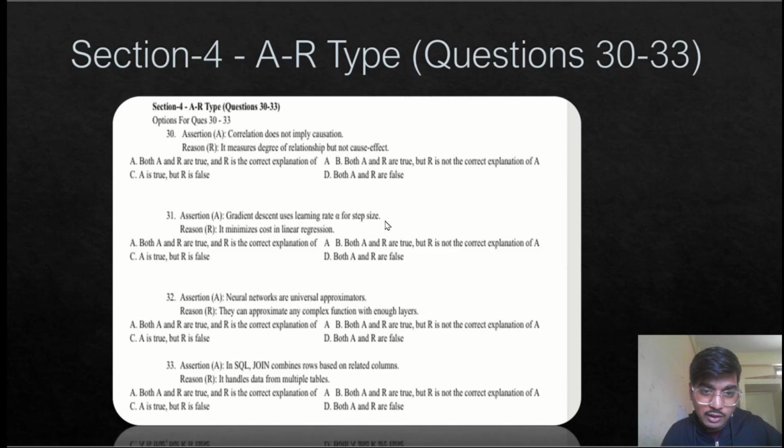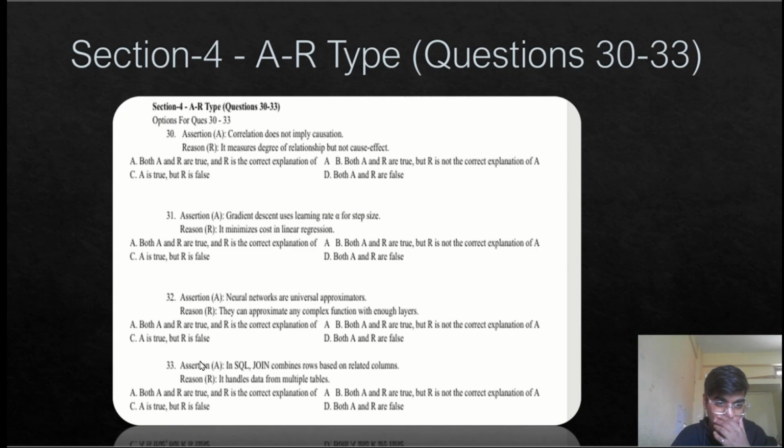Question number 31: gradient descent uses learning rate alpha for step size. Yes, it is true. Reason: it minimizes cost in linear regression. Yes, because the step size will determine whether the cost will be high or low. So assertion and reason are true, and R is the correct explanation of A. Option A is correct. Question number 32: neural networks are universal approximators. Yes, true. They can approximate any complex function with enough layers. That is also a true fact. So both are true, and the reason is the correct explanation. Option A is correct.